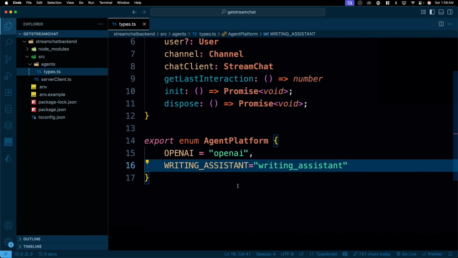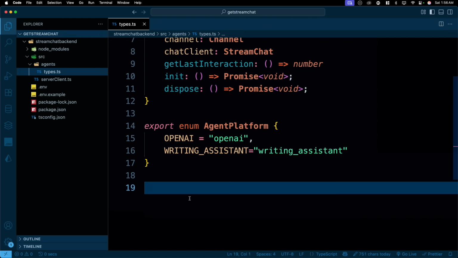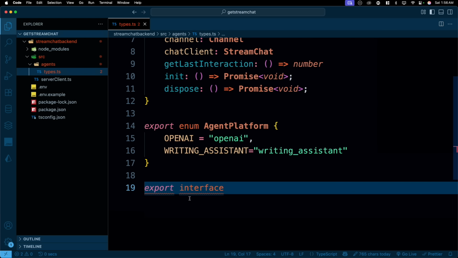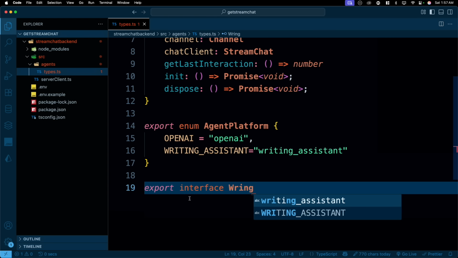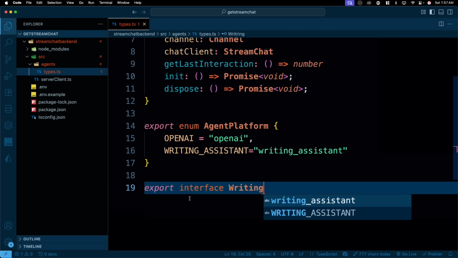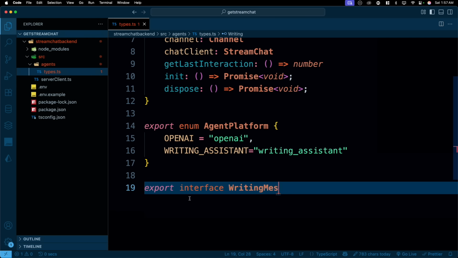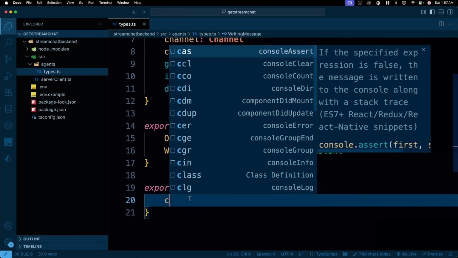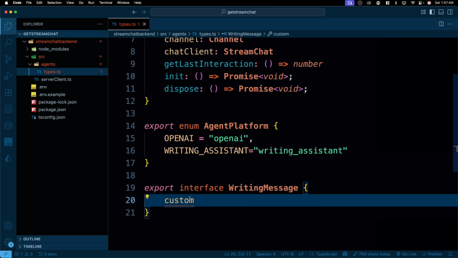We can always loop through them or whatever we need. Now, once we are done with this, we will also get some of the writing messages. So there are a couple of states in which the user can be. So this will be extended writing features for us. So export interface, and we will have WritingMessage. Yes, I can write. There we go. And in this, we are going to have everything as custom. This custom can be there, cannot be there. So this is going to be just an optional thing.